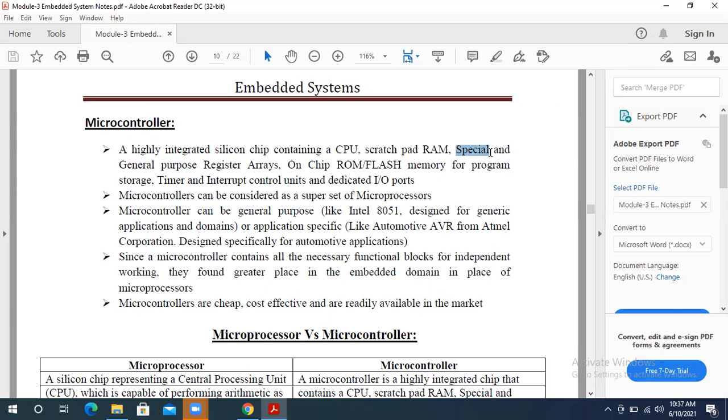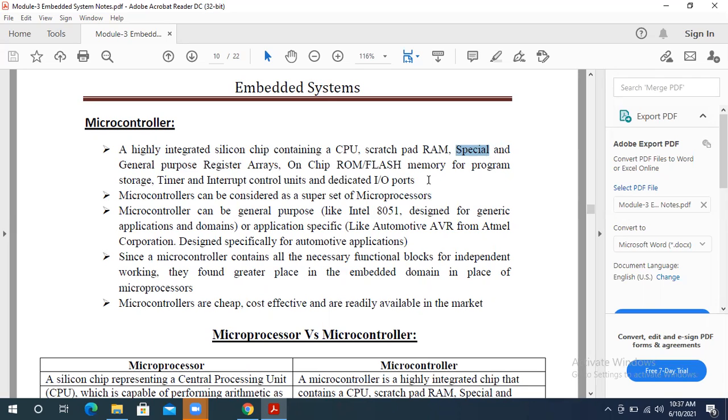So first point is it is made up of silicon material. Second one is on this we have the CPU and we have the RAM. And along with this we have two types of register. One is called GPR. One more is the special purpose registers here. So this is regarding what a microcontroller is.